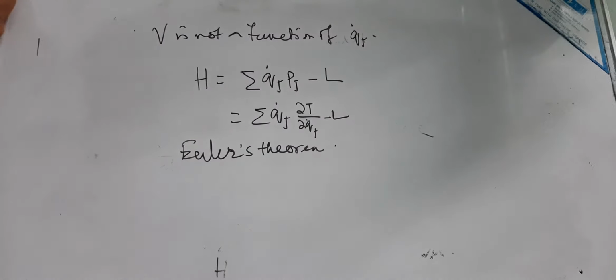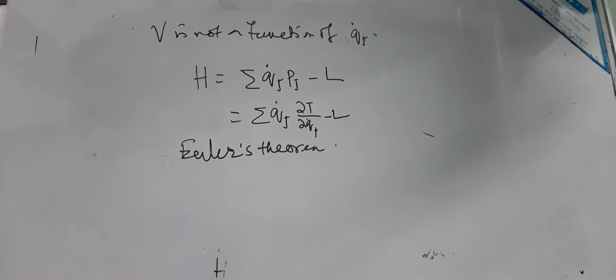Now, as Euler's theorem says, if f is a homogeneous function of degree n in the variable x, then the summation of xi del f by del xi equals n times f.